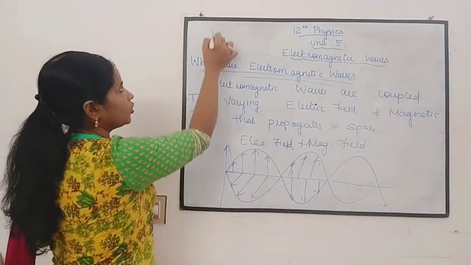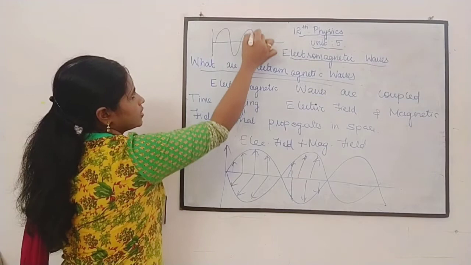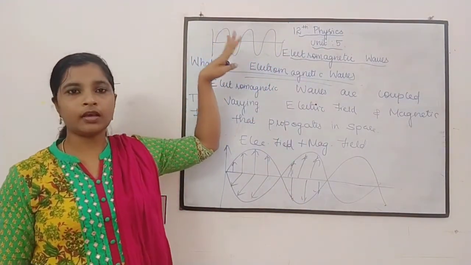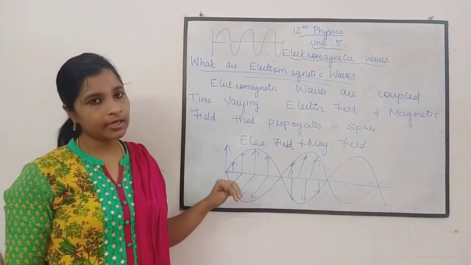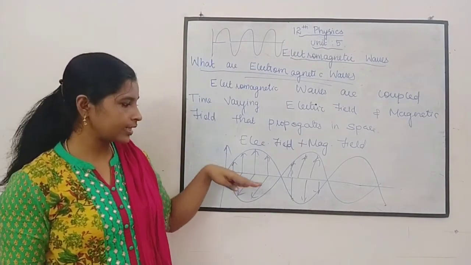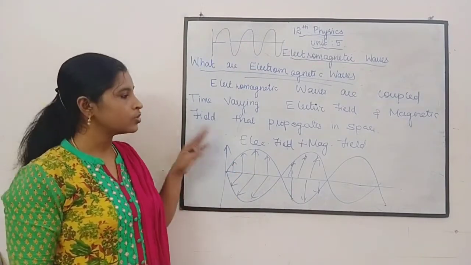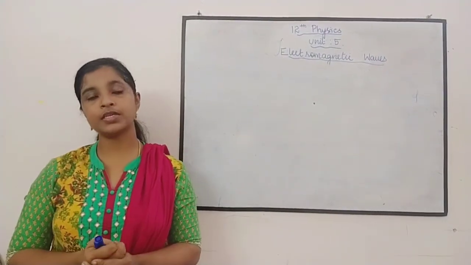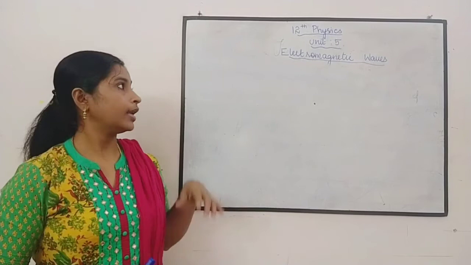Normally when we talk about a wave, we just imagine it like this, right? So this is normally what a wave is. But an electromagnetic wave is a combination of an electric field and a magnetic field, so it will look like this.